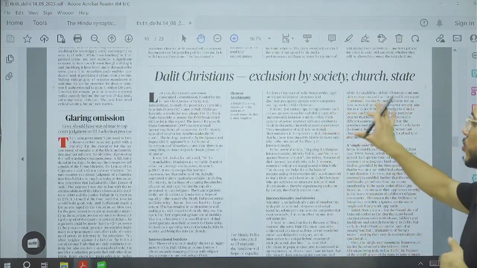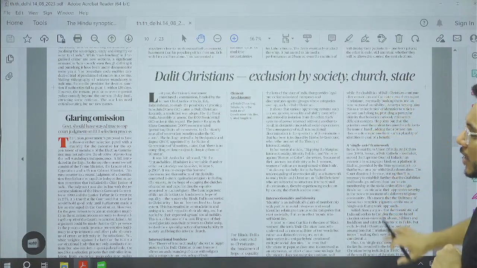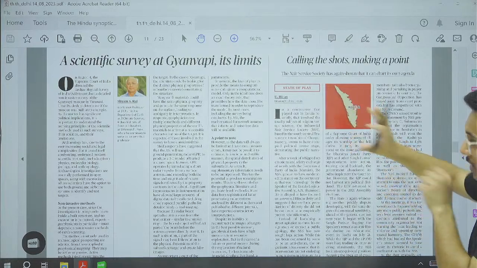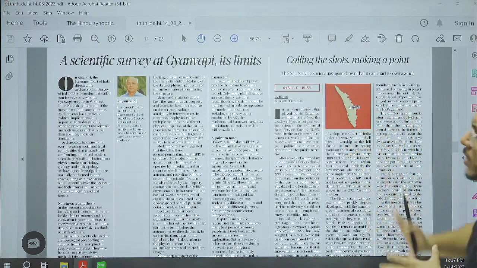Dalit Christians exclusion by society. We'll take this particular article for the examination. Then further, a scientific survey at Gyanvapi. We'll see this particular article, not important for the examination.